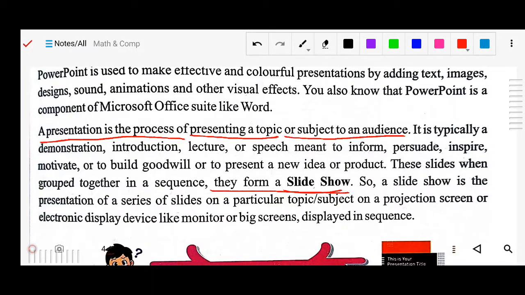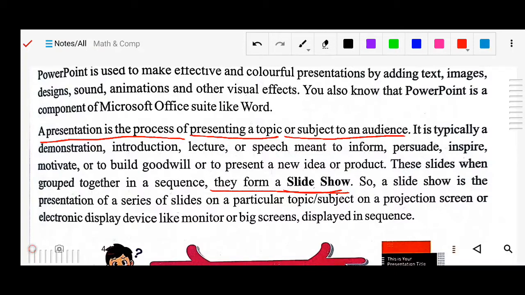A slideshow is the presentation of a series of slides on a particular topic or object, on a projection screen or electronic display device like a monitor or big screen, displayed in a sequence so that we can present. Wherever we want, on a big screen or on a computer monitor, we can present our presentation. So this is all about MS PowerPoint.